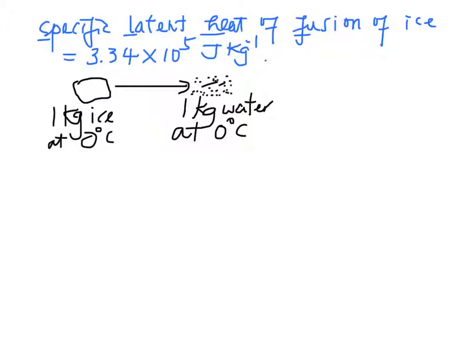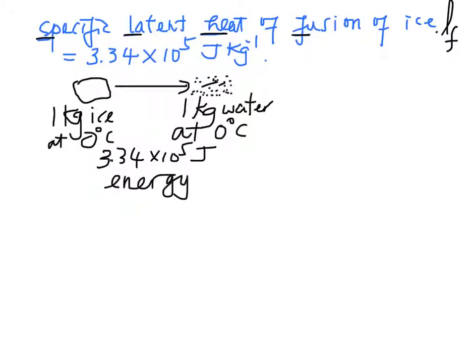Take for an example, the specific latent heat of fusion of ice, LF, is equal to 3.34 times 10 to the power 5 joule per kg, which means that we need 3.34 times 10 to the power 5 joules of energy to change the state of 1 kg of ice from solid state to liquid state at its melting point, which is 0 degrees Celsius.